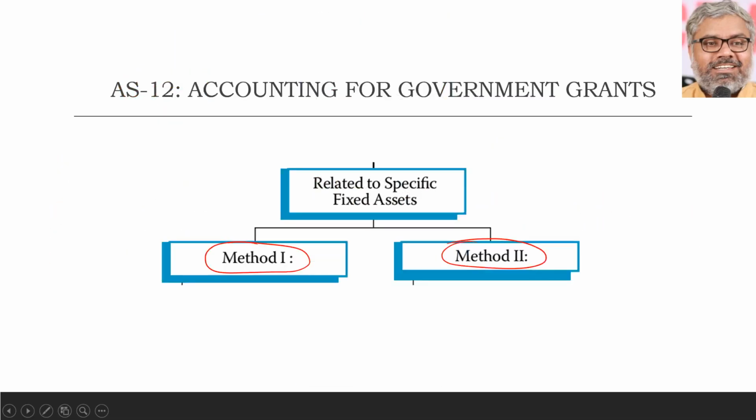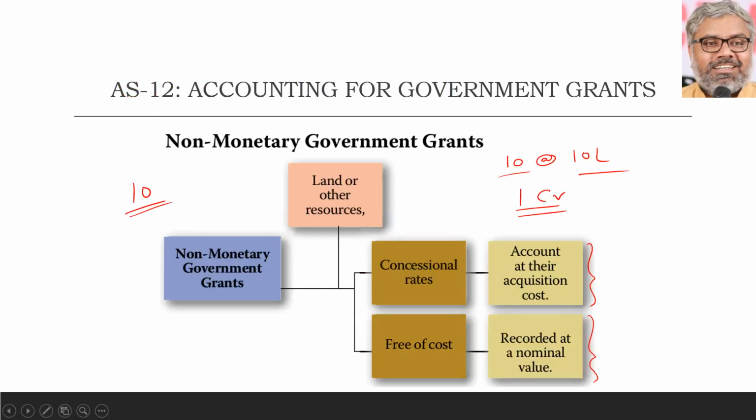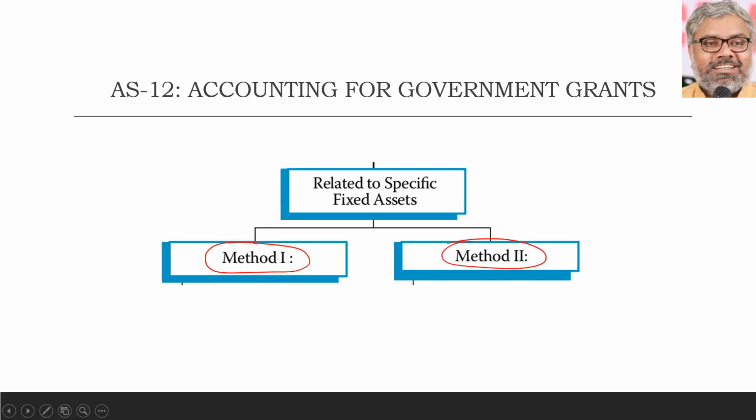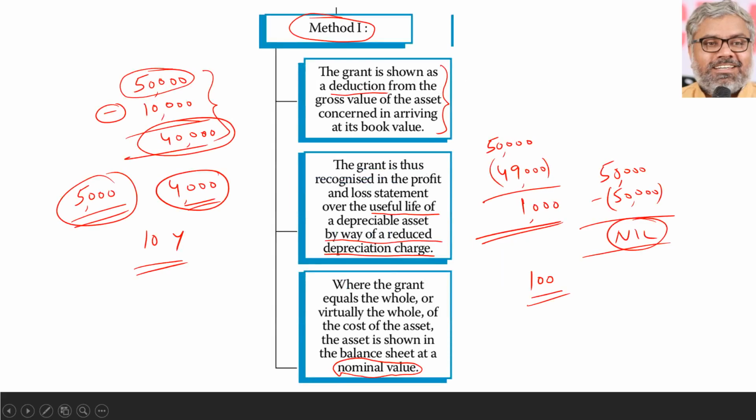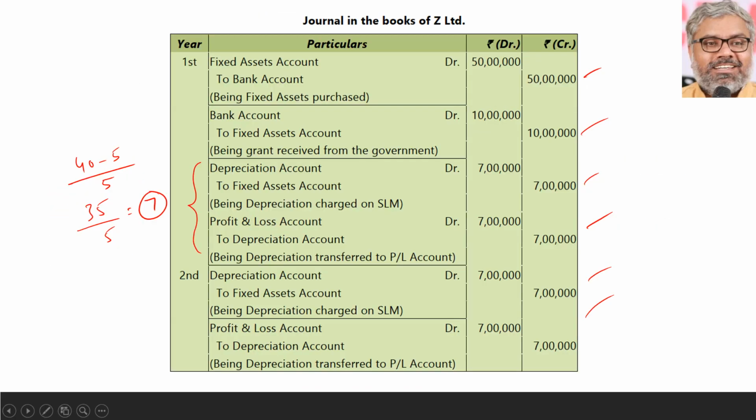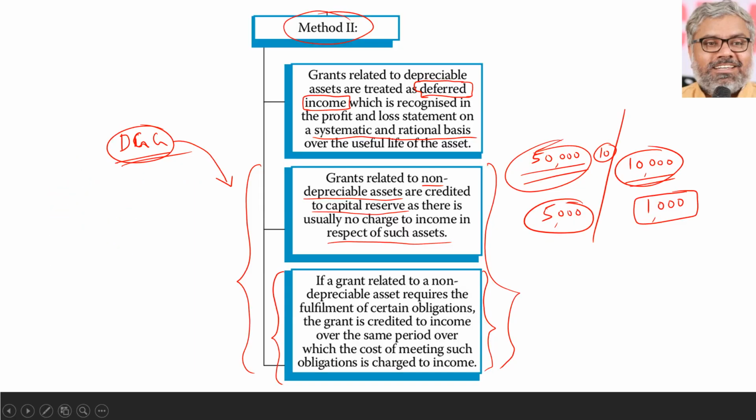First category of assets: non-monetary government grants. So government is not giving money, it is giving the asset itself. That has to be recorded at nominal value if it is free of cost. If it is at concessional rate, it has to be recorded at whatever the actual cost of acquisition is. Then government grants related to depreciable assets or fixed assets: the grant can be reduced from the cost of the asset according to method 1, or it can be treated as deferred income according to method 2. Both are possible in case of depreciable assets.